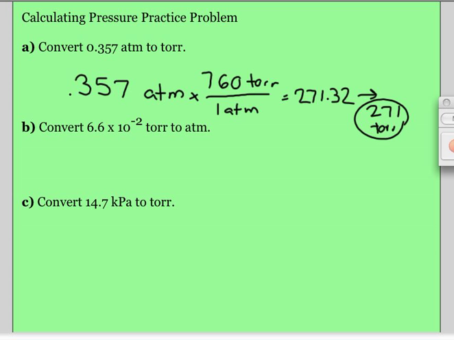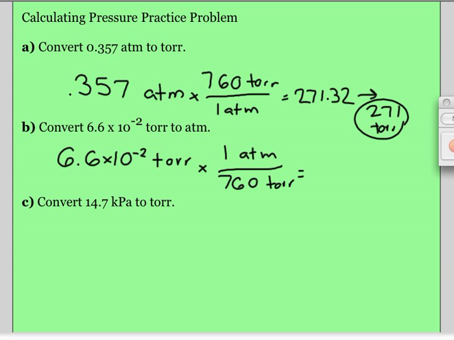Second one, we want to go from torr to atmospheres. So we have 6.6 times 10 to the negative second torr. 1 atmosphere is 760 torr. With sig figs, we should have 2, and our answer is 8.7 times 10 to the negative fifth atm.